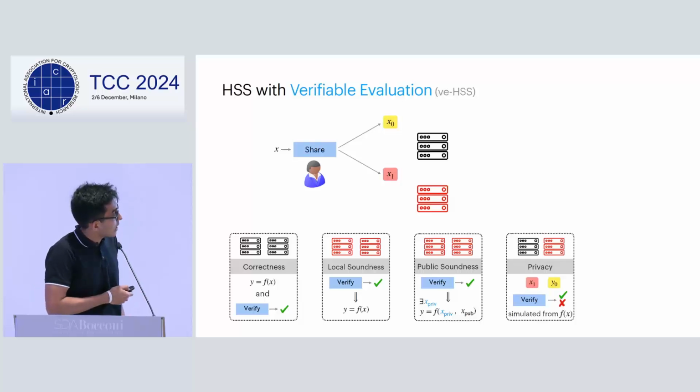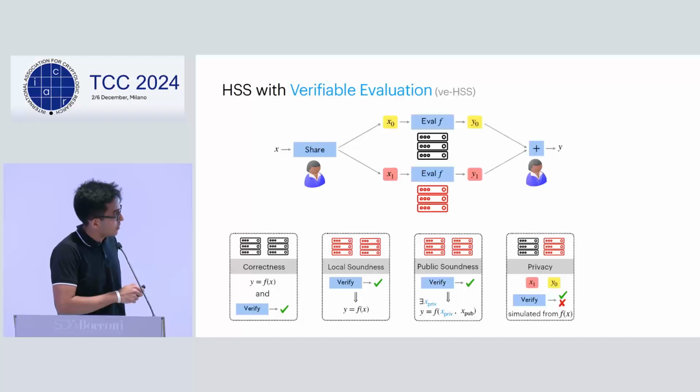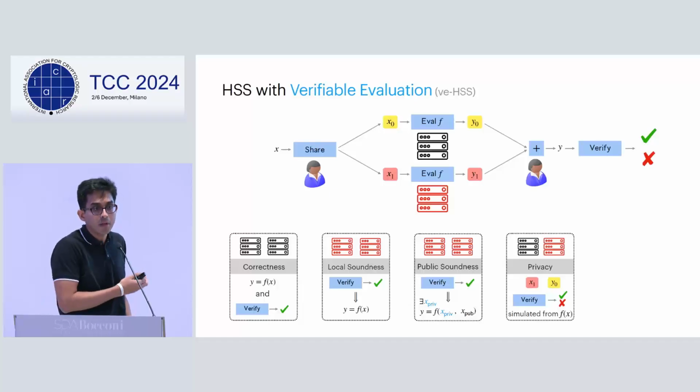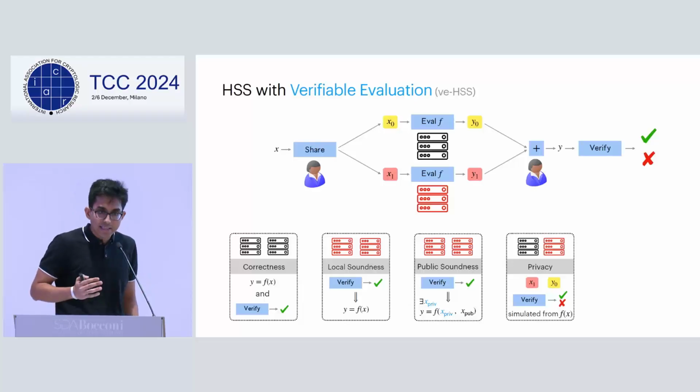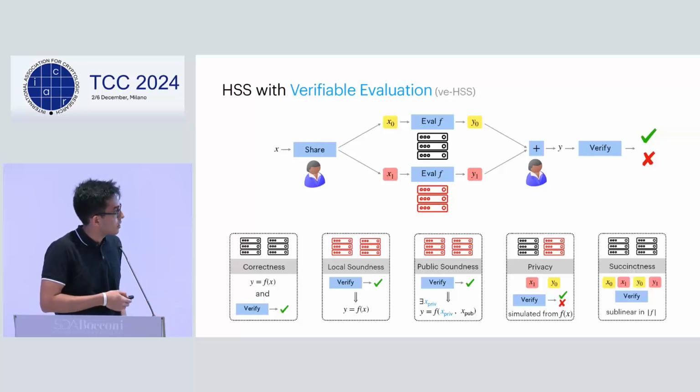And in this case, what we require is that the corrupt server's input share preserves the privacy. And moreover, we can simulate the output share of the honest party, as well as whether the client aborts or verifies the output. Basically, this means that a corrupt server can't deviate from the protocol and learn something about the input by learning if the client aborted or not.